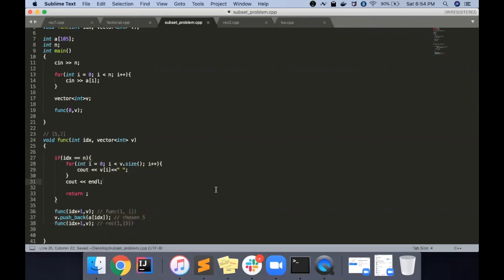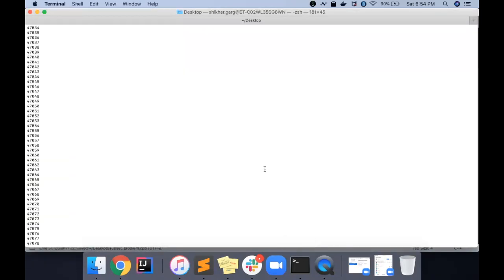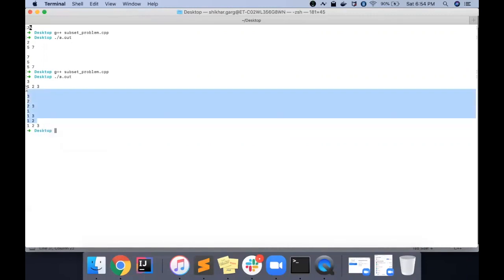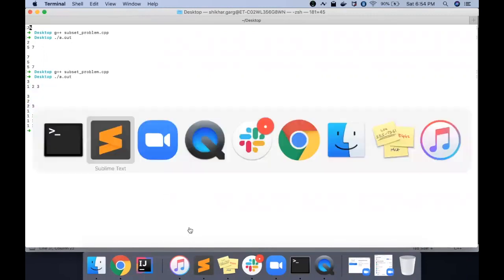Now let's first run this. Okay, 5 and 7. So now you can see this is the empty set, this is 5, 7, and 5 7. Let's run on a bigger case. Let's say 1, 2, 3. So you can see we have printed all the subsets. Now let's come back.